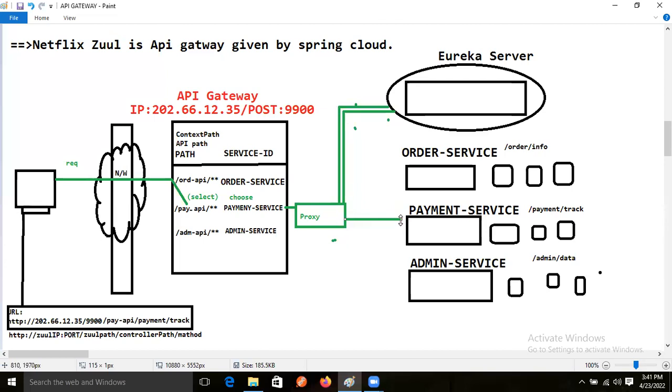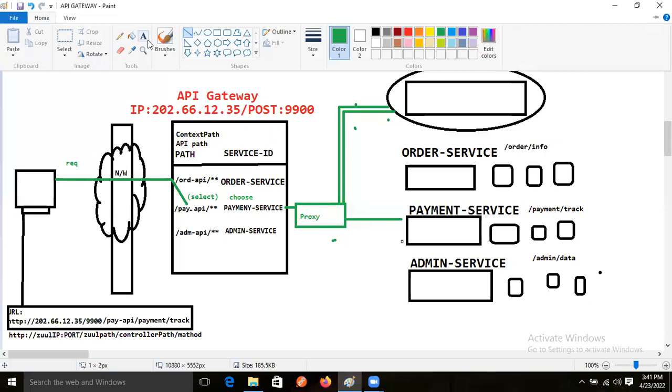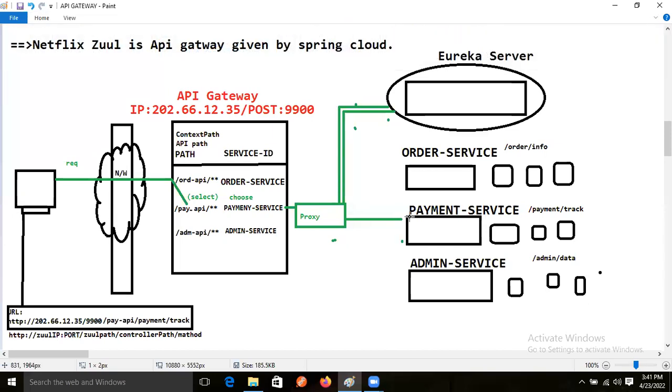So here this proxy, payment service, right? This payment service is there. So what will happen now? Just assume that this payment service is full busy, right? So then this instance will not be selected. Another instance will be selected, which one having less load factor?